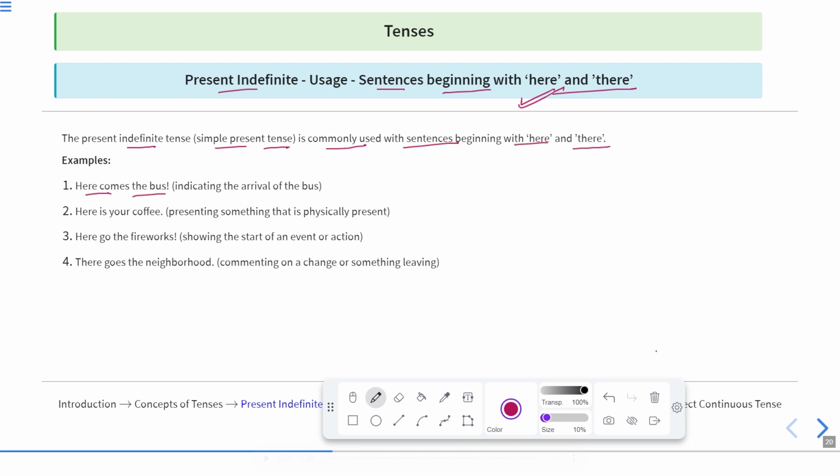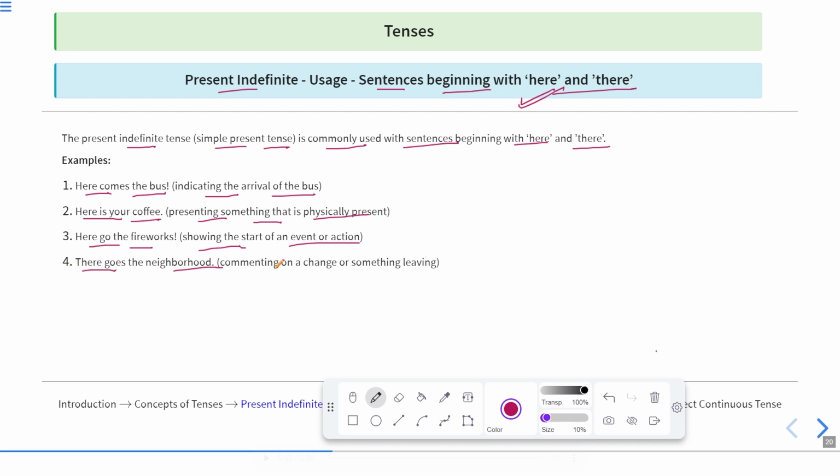Examples: Here comes the bus, indicating the arrival of the bus. Here is your coffee, presenting something that is physically present. We also say, here you are, when we give something to someone which he has asked for. Here go the fireworks, showing the start of an event or action.